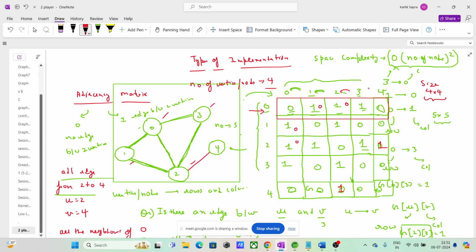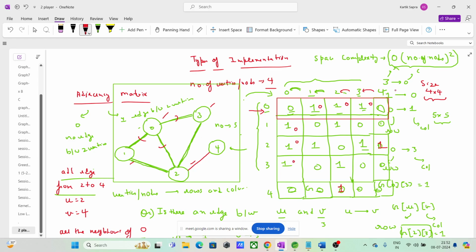Let us suppose you come to 3. Is 3 a neighbor of 0? Yes, 3 is a neighbor of 0. So you have to remove 0 to 3. Basically, if you have to remove node 0, you have to remove this and this edge also, this bidirectional edge. 0 to 3 becomes 0, 3 to 0 also 0.